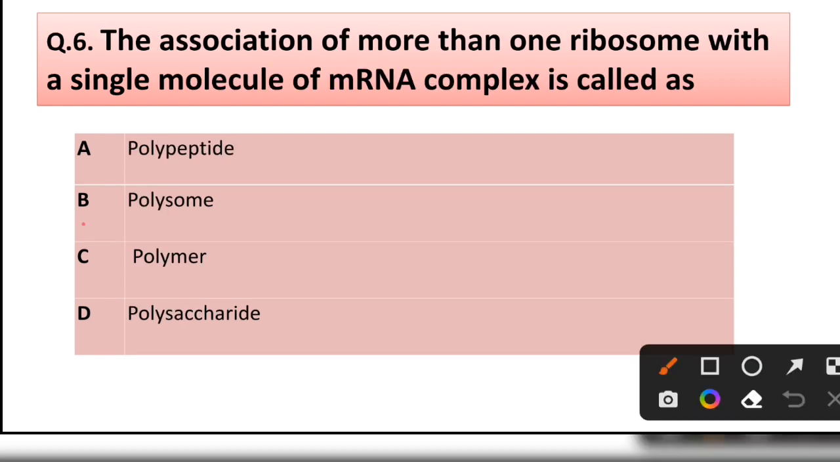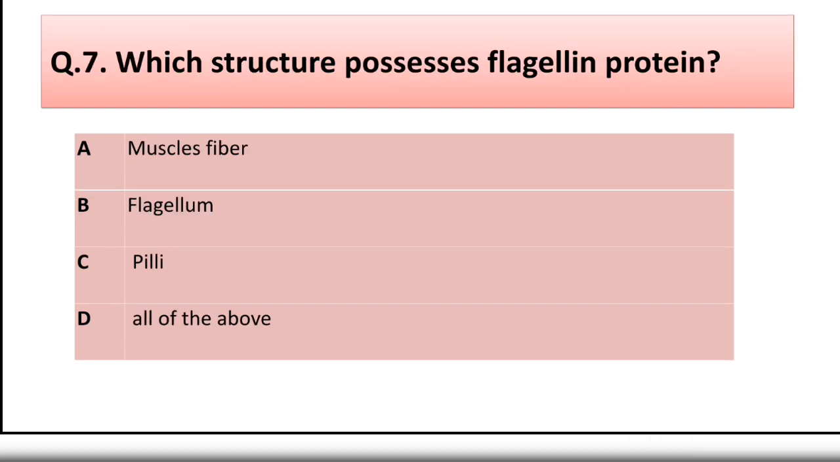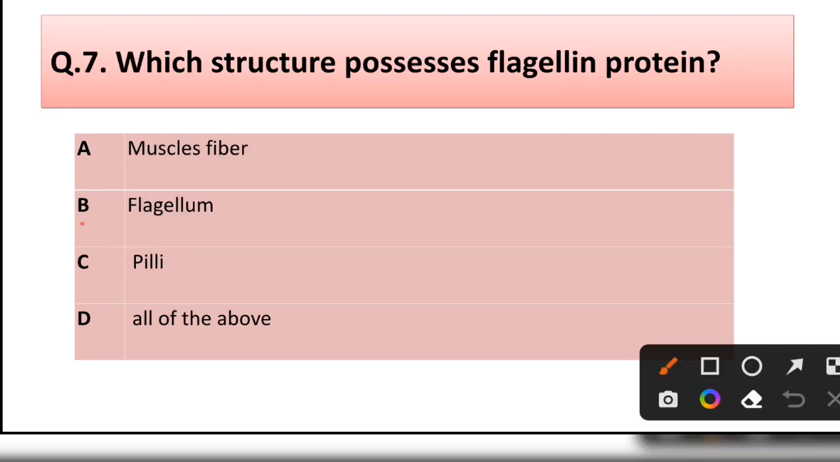Question number 6. The association of more than one ribosome with a single molecule of mRNA complex is called as polypeptide, polysome, polymer, polysaccharide. Correct answer is option B. Polysome.